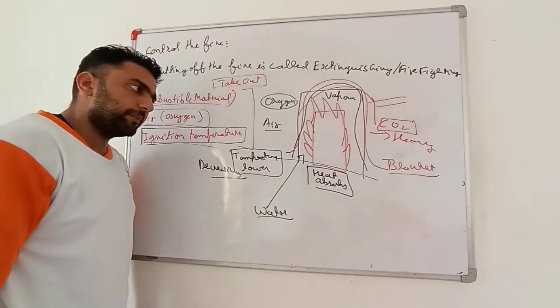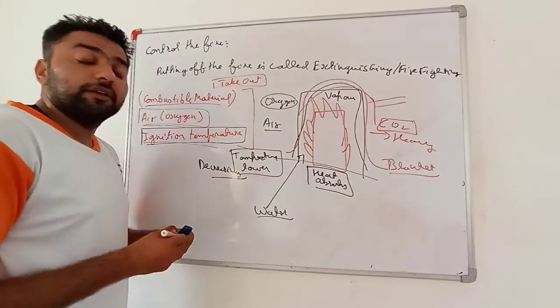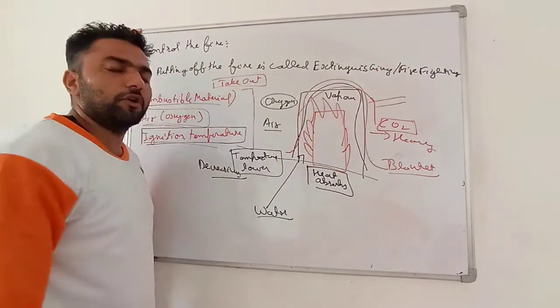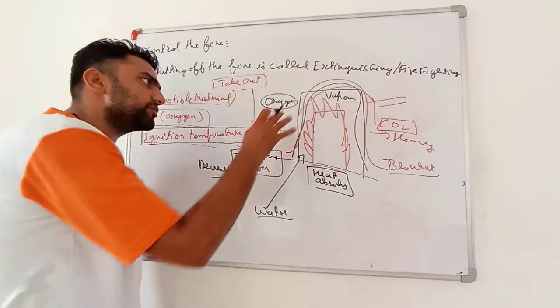And the fire stops. See, my dear students, at many places when a forest catches fire, putting water on the forest is not possible. Stopping air is not possible.